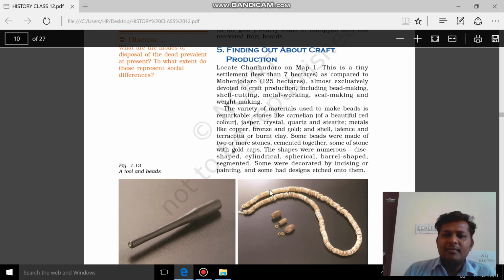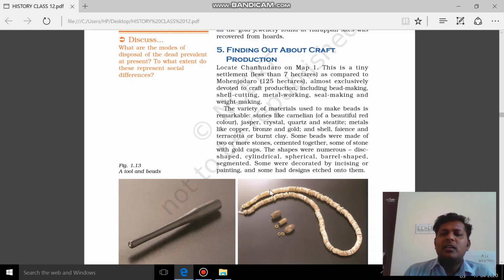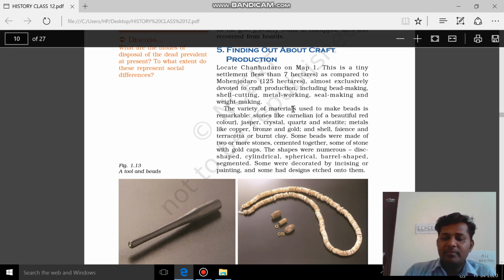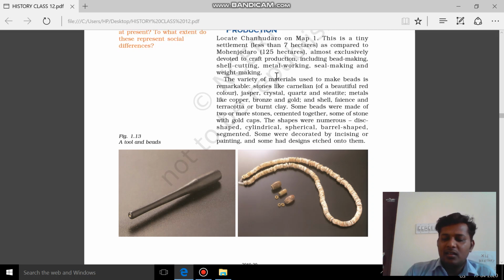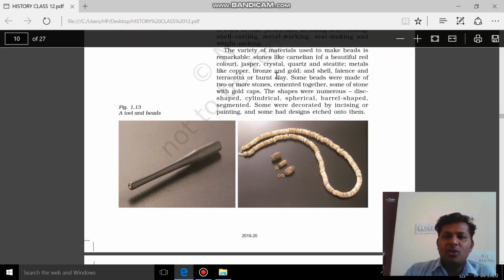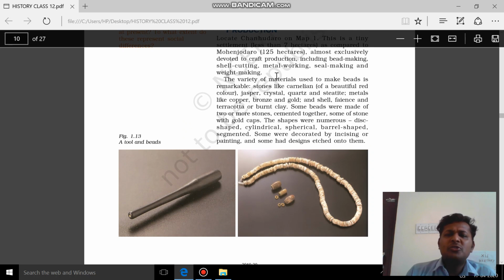Chanhu Daro is a very tiny settlement compared to Mohenjo-daro. It is just 7 hectares of land, when compared to Mohenjo-daro, which is 125 hectares. What is the key difference between these two places? This is highly known for craft production, including bead making, shell cutting, metal working, seal making, and weight making. All these are well-known activities. Craft production, very important place, Chanhu Daro.